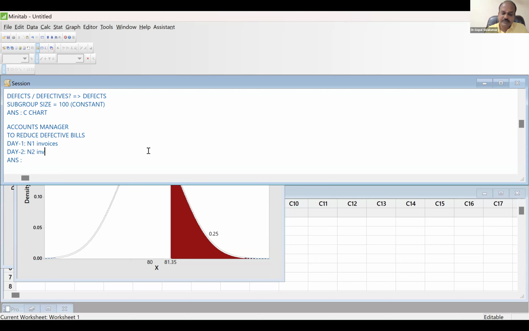N2 invoices. N1 and N2 can be same, or maybe different. So the sample size, in this case, is variable.